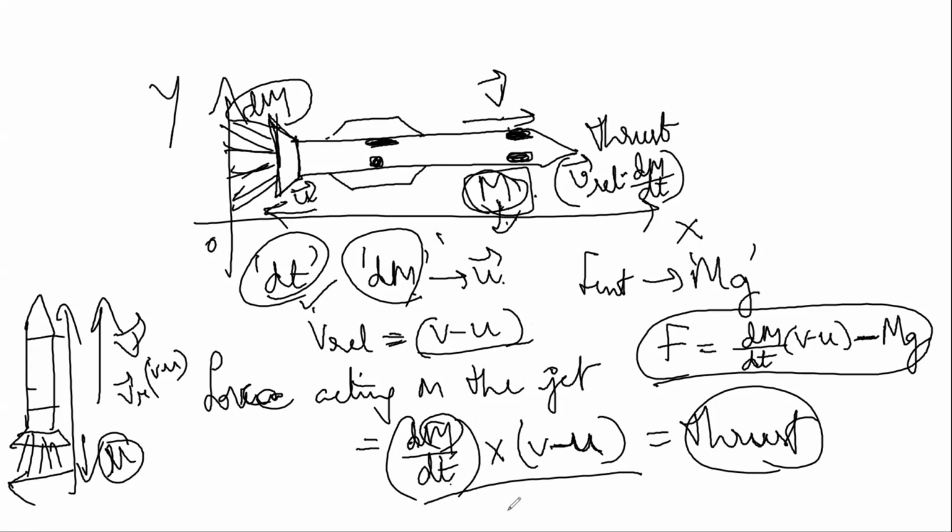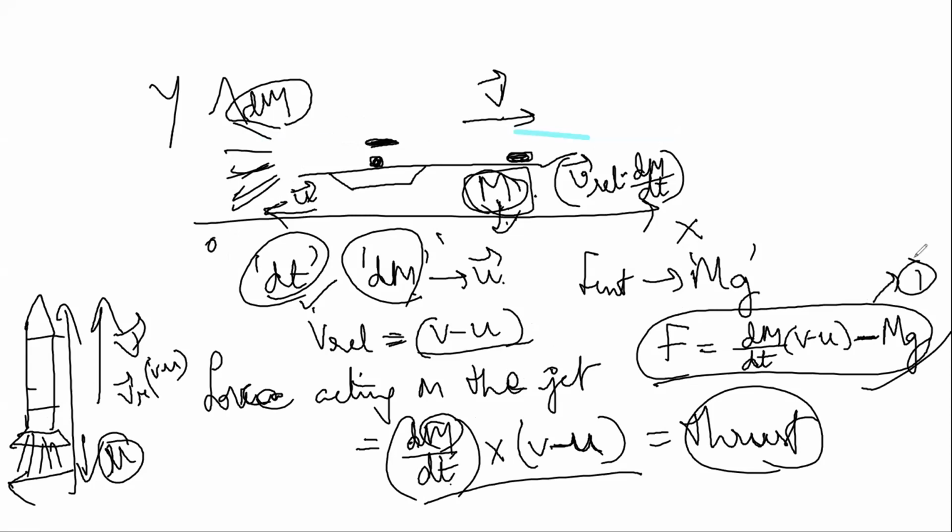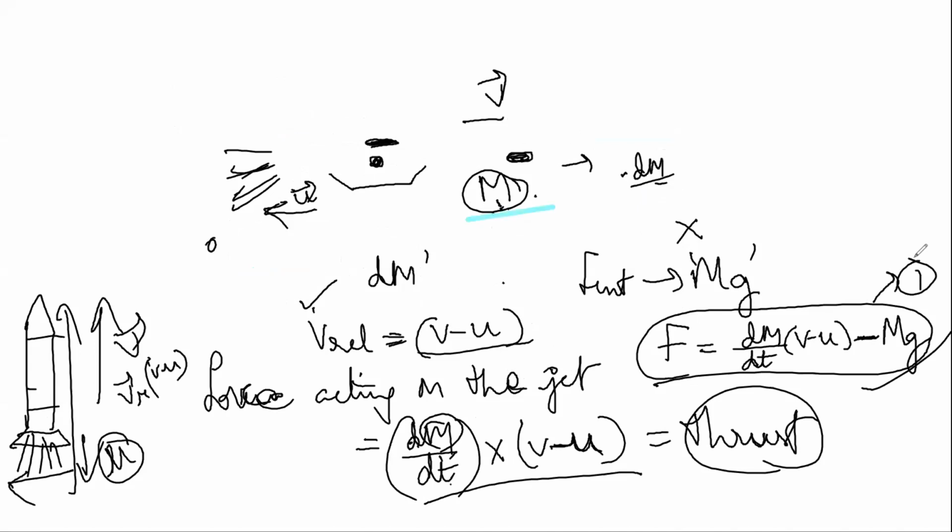Because of the acceleration due to gravity of Earth, the rocket tends downward because of the weight, so the force acts downward: mg. That is the reason I have written minus mg. So till here we are okay. This is the first equation. Let me take a few more equations.